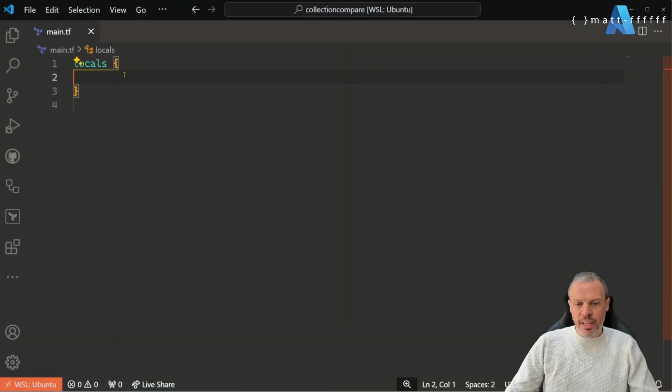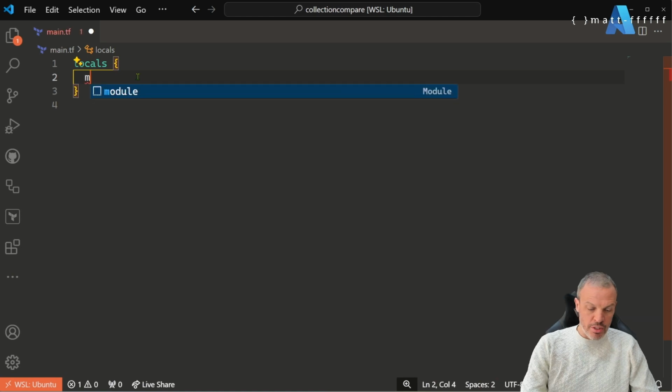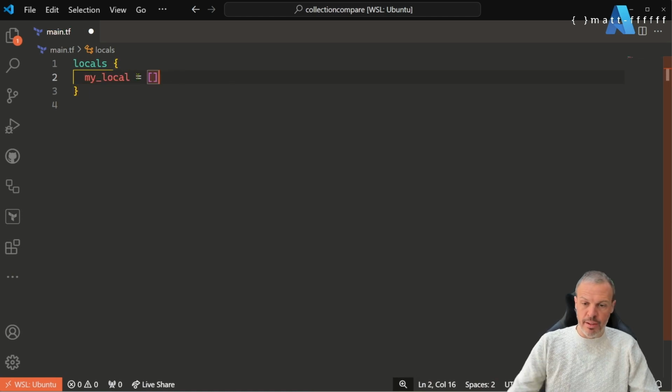So one of the things that is not in Terraform at the moment, but I think would be really cool, is type assertions for locals. I don't know if anyone else thinks this is a good idea. Let me know in the comments below if you think this is useful. But if we look here, if we have a local, at the moment you can say my local equals what we think is an empty list, but it's not actually, it's a tuple.